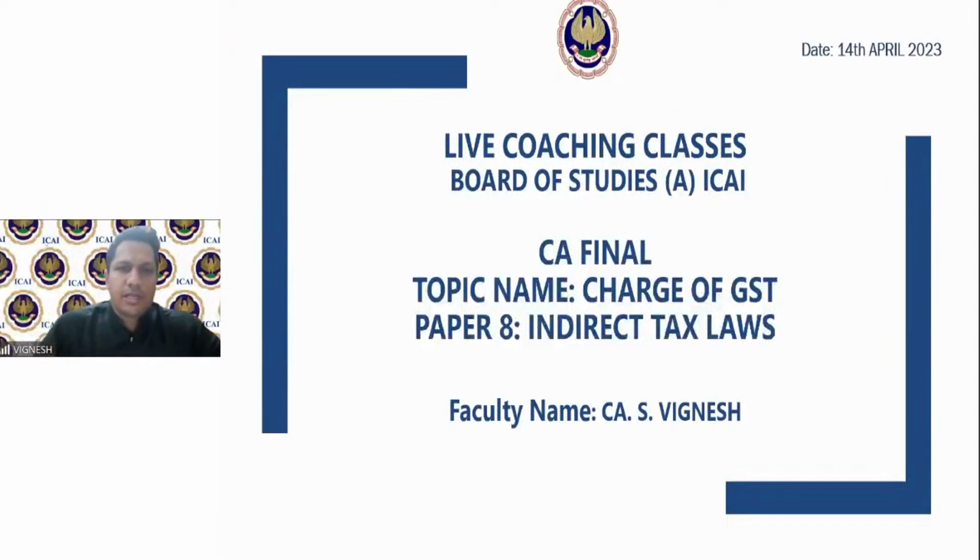We also covered section 7 in detail, that is the concept of supply, along with the 3 schedules to the CGST Act 2017. We saw the importance of the concept of course or furtherance of business. And we also saw the concept of consideration and the cases where the transactions are treated as a supply, even though there is no consideration. So I hope all of you remember what we have dealt with in the previous 2 sessions.